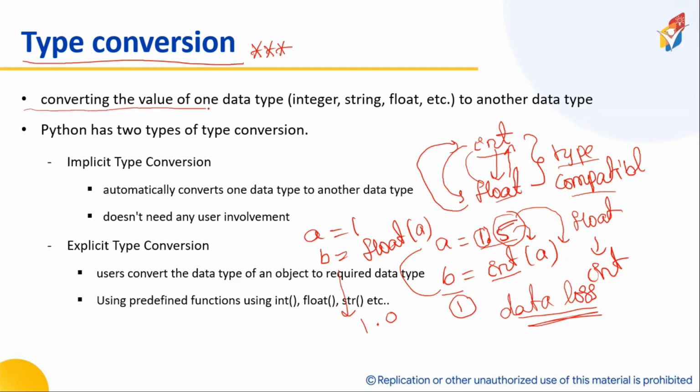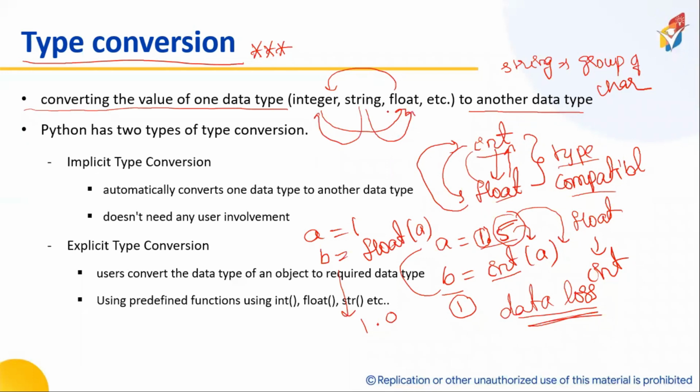Converting the values of one data type to another data type is called type conversion. Integer I can convert into float, and float I can convert into integer, but the biggest challenge is string. A string is a group of characters. I cannot convert a string into integer, and I cannot convert a string into float. Is it okay?